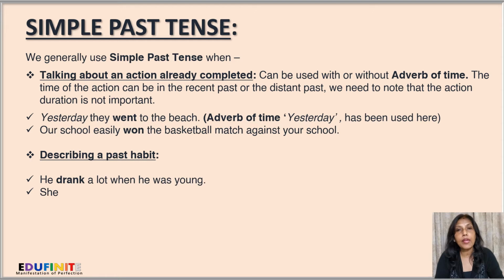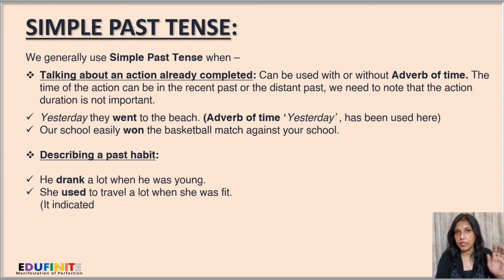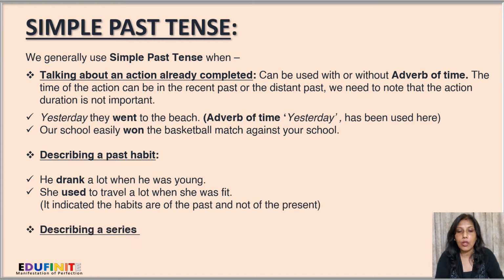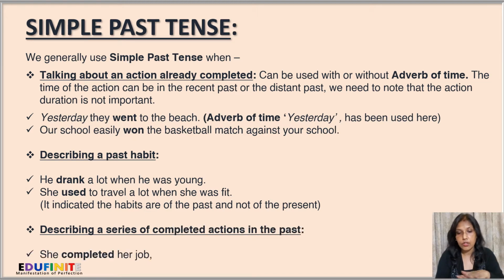Next, describing a past habit. So this is a habit acquired in the past but is not there at present. Like, he drank a lot when he was young. She used to travel a lot when she was fit. So now she is not fit, so she is not traveling now, and he has grown older, so he is not drinking now.